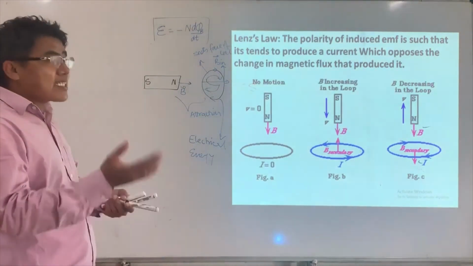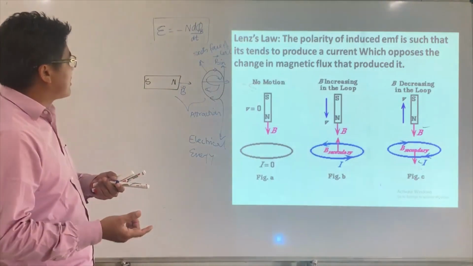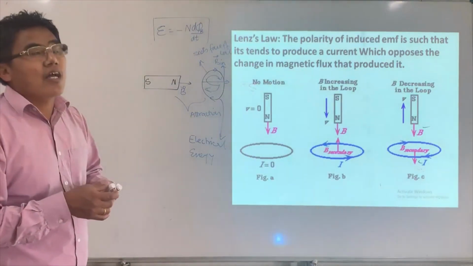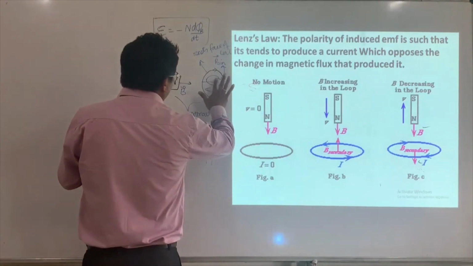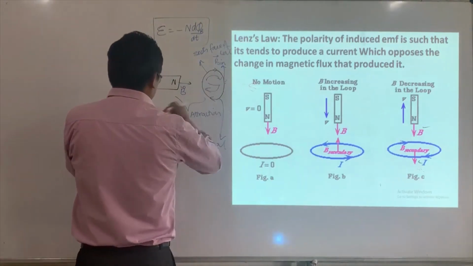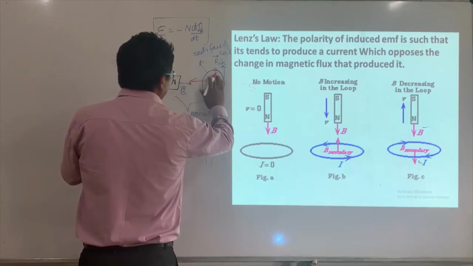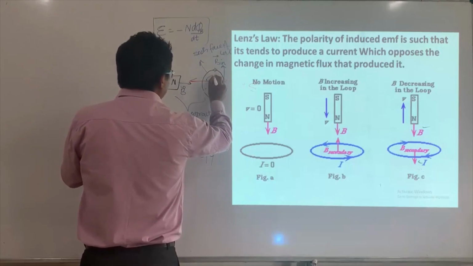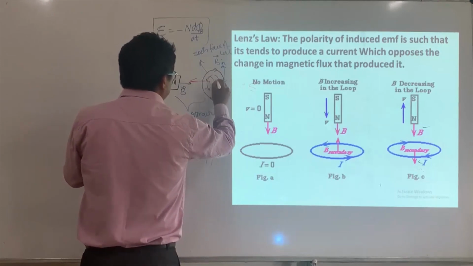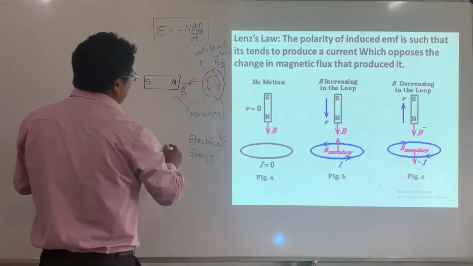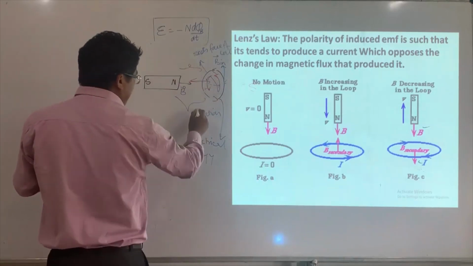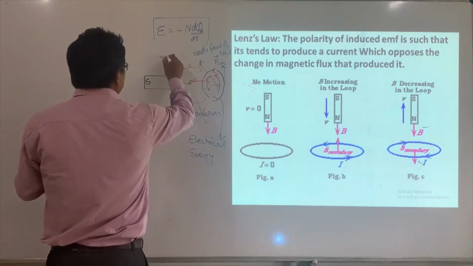Now, what is consistent with the law of conservation of energy? Lenz's law is consistent with it. Why? Because now I say this is wrong. This has to be like this, so this is going to be a north. If this is north, then there will be repulsion instead of attraction.